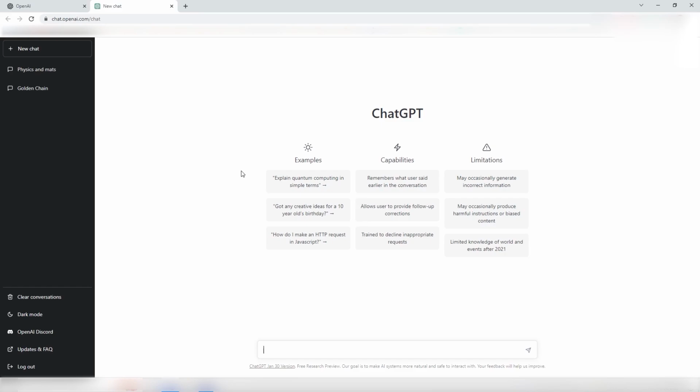And also limited knowledge about the world and what happened after 2021, because the training data set is from before then. Everything new that happened after was not fed to the data set of ChatGPT, so it doesn't know about it. That's just a limitation based on how it works.